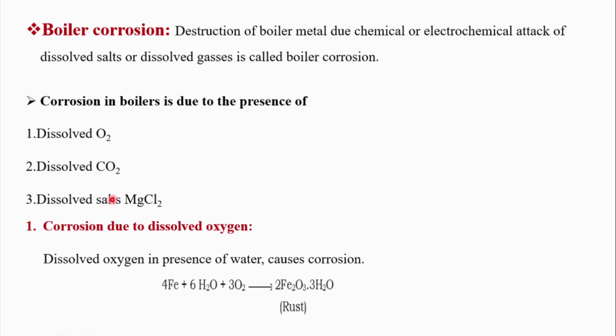So what does this mean? The amount of dissolved oxygen that must be present in a natural water body is 8 ppm for the life of the water body. Whereas for the boiler feed water, the amount of dissolved oxygen must be less than 0.2 ppm. This is the permissible limit. The amount of oxygen permitted in the boiler feed water is less than 0.2 ppm. So if the concentration of this dissolved oxygen is more than this, then it will attack the boiler metal.